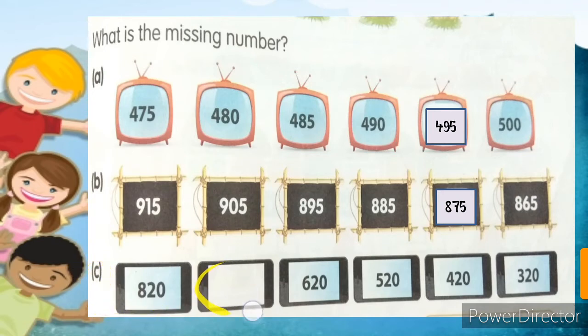Look everyone, in C part it's 820. Then the missing number is here, so we have to move further and find out what the exact number will be. 820, we will find out this number. 620, then 520, then 420 and then 320. So in this, every time it is 100 less.